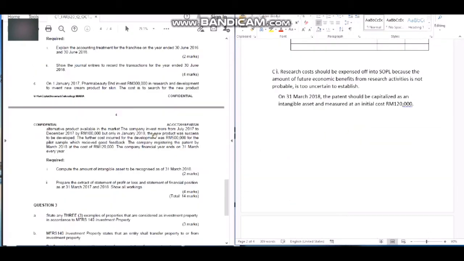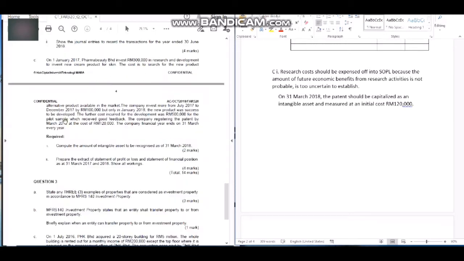But this is in 2017, until the company's financial year end, 31st March. So from 1st January to 31st March, Beauty spent 300,000 for the research, and they spent 100,000 more for the next accounting period.